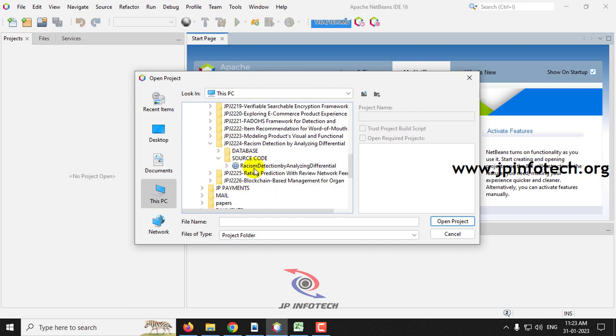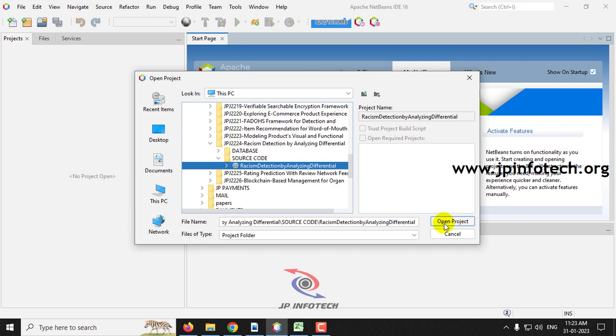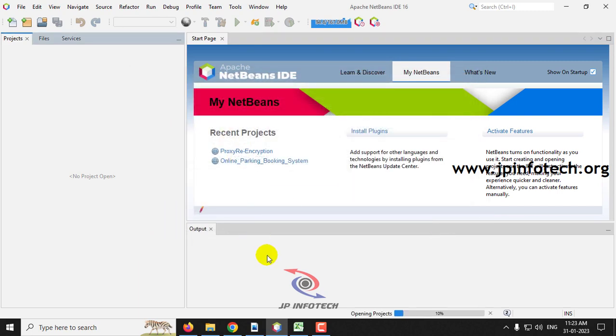Inside the source code, you can see the racism detection by analyzing differential project with the globe symbol, and click open project. Now kindly wait till the complete project is loaded into the NetBeans IDE. It takes some time, and you can see the progress in the progress bar below. Meanwhile, let us attach the database.